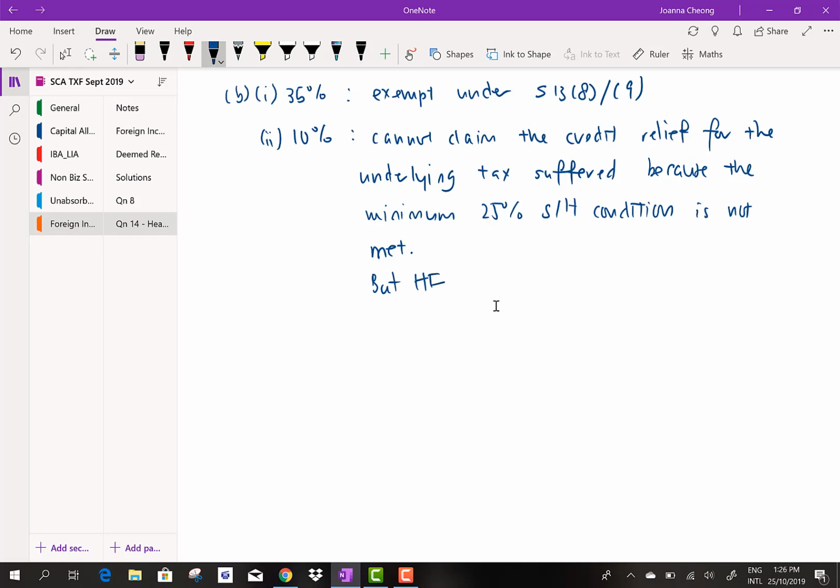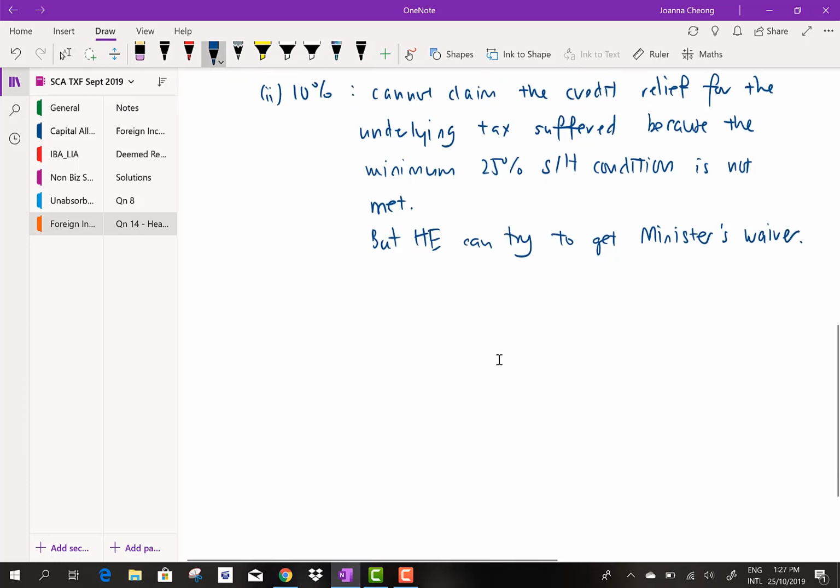But Heartbreak can try to get minister waiver on the shareholding condition. All right, however, if it is not approved, you will try to claim under the deduction method for the double tax that was suffered on the foreign income. Okay, so that is for part B2.